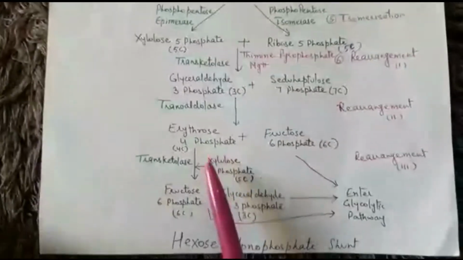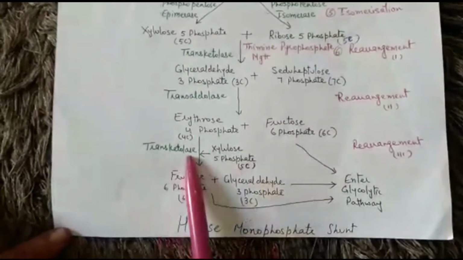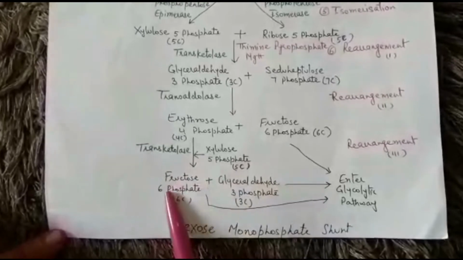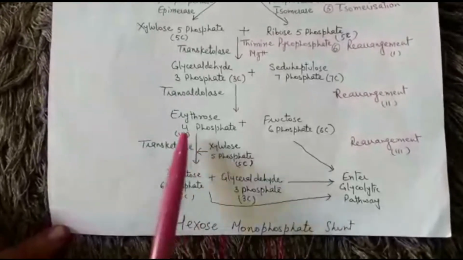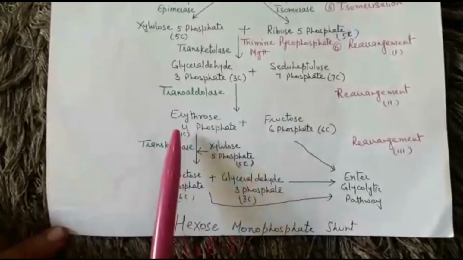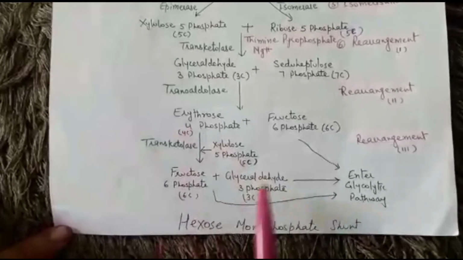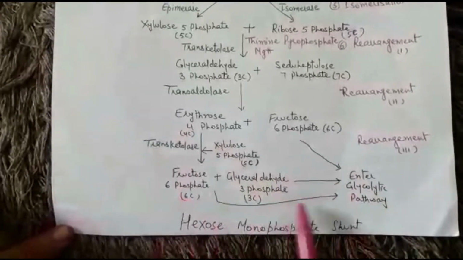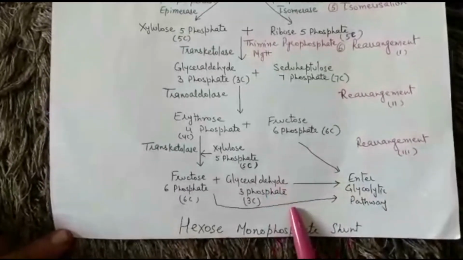Erythrose 4-phosphate may combine with 5 carbon xylulose 5-phosphate in presence of an enzyme trans-ketolase to produce 1 molecule of fructose 6-phosphate and 1 molecule of glyceraldehyde 3-phosphate. So number of carbons again remain same. 4 plus 5 is 9, 6 plus 3 is 9. Fructose 6-phosphate and glyceraldehyde 3-phosphate may enter glycolytic pathway because they are the intermediates of glycolysis.